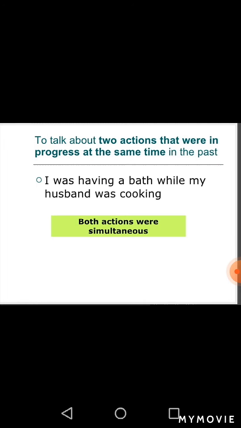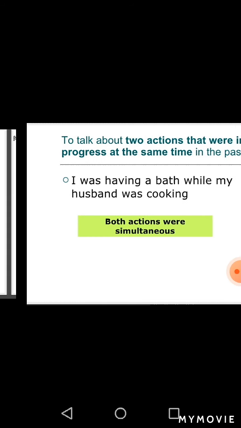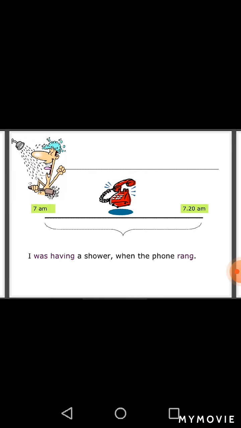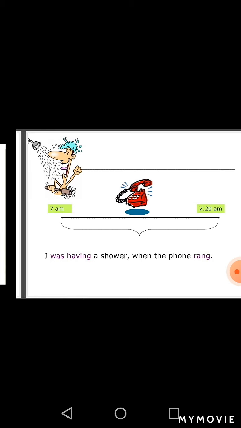Next one is to talk about two actions that were in progress at the same time in the past, which means simultaneous actions. Both these actions were happening at the same time. For example, I was having a bath while my husband was cooking. Next one is to talk about an action that was in progress when a second action happened. It is used to describe an action that was happening when another action also happened. So it is past continuous tense. Next example: I was having a shower when the phone rang. These are two actions happening at the same time.